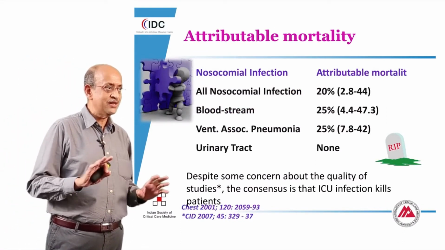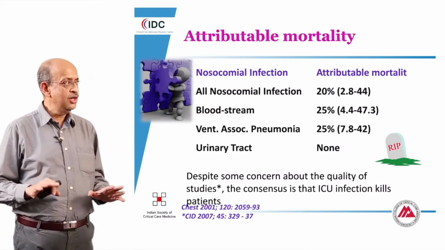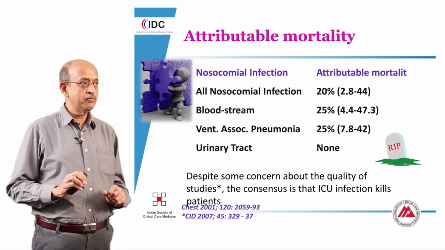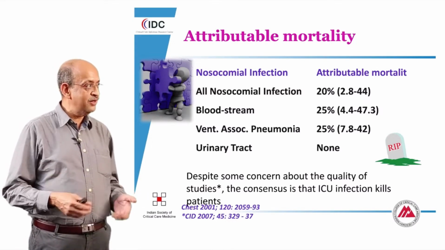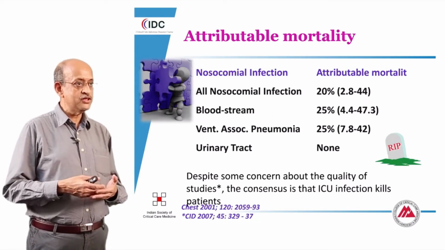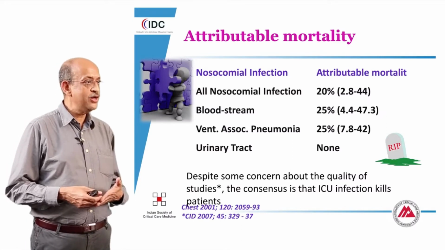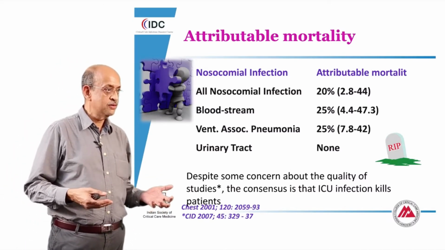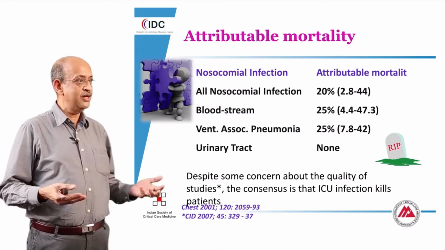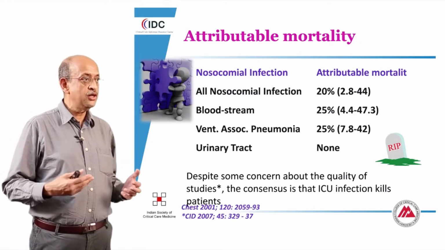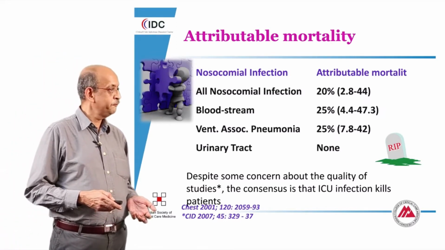But in general, with the current data that is available, we feel very strongly that there is an attributable mortality or an excess mortality related to an infection, particularly in nosocomial infections of the bloodstream and in ventilator-associated pneumonia. It is probably not true for urinary tract infections. So if I was to justify empirical therapy, I would probably justify it in the first two situations and certainly not recommend it for a patient with a suspected urinary tract infection.